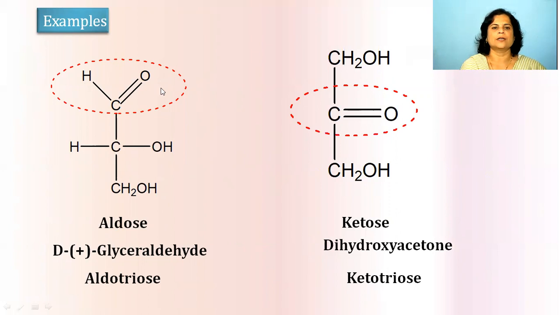Now see the example, aldose, glyceraldehyde, which contains aldehyde as a functional group. CHO is the functional group which is present in this glyceraldehyde, CHO, CHOH and CH2OH. And as it contains 3 carbons, it is called a triose, with the functional group aldehyde, and therefore it is aldotriose. Example, glyceraldehyde. Now one example for the ketose, dihydroxyacetone. Dihydroxyacetone is called a ketotriose as it contains ketone and 3 carbons, and therefore it is a ketose and ketotriose. These are the examples for this carbohydrate.